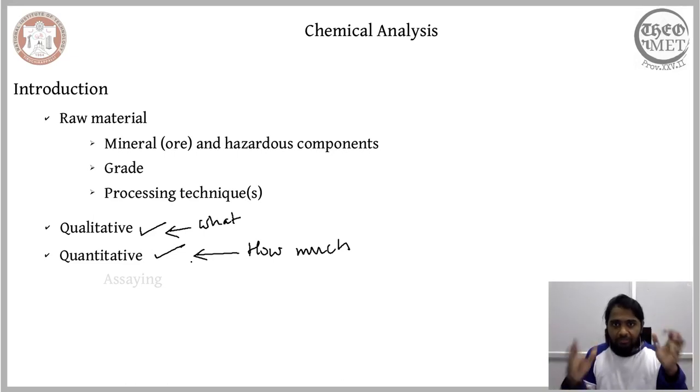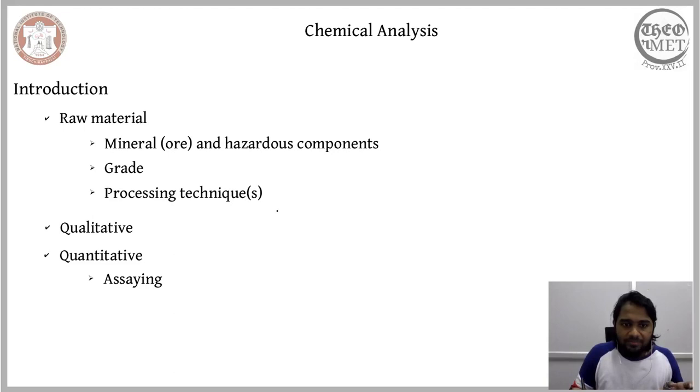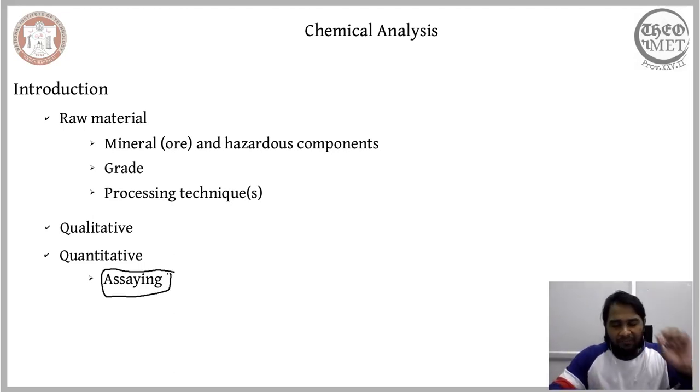One is qualitative, to identify the components in a given raw material, and secondly it is quantitative. It helps us ascertain how much of a given chemical component is present in a raw material. And there is a unique form of quantitative chemical analysis which is referred to as assaying. Assaying is a refined form of quantitative analysis which exclusively measures the chemical components that are desired by us.